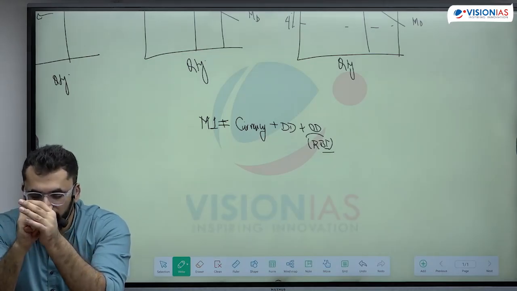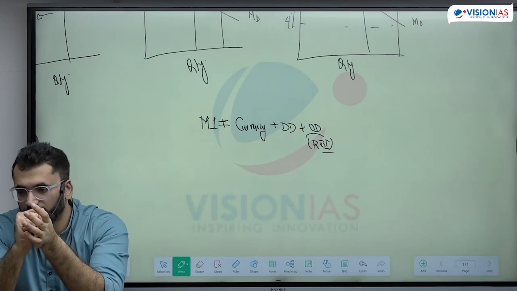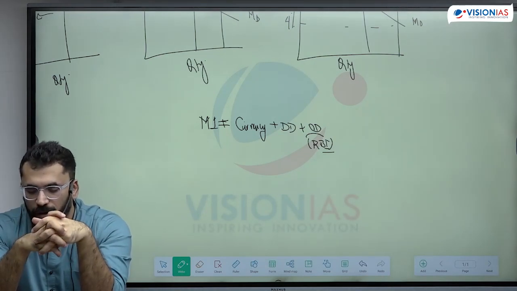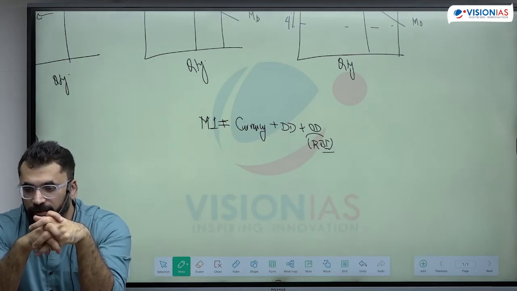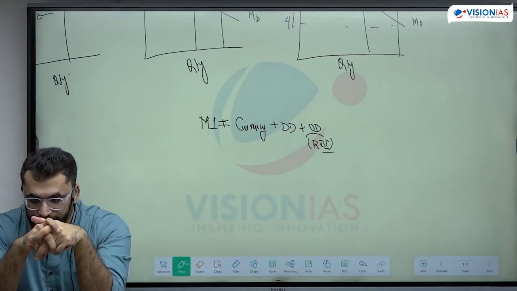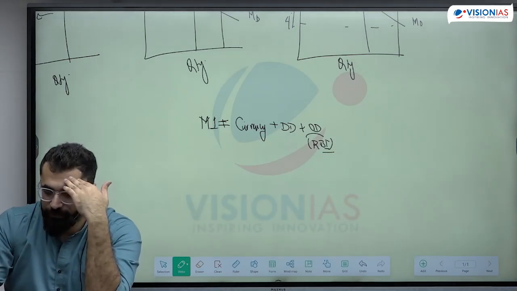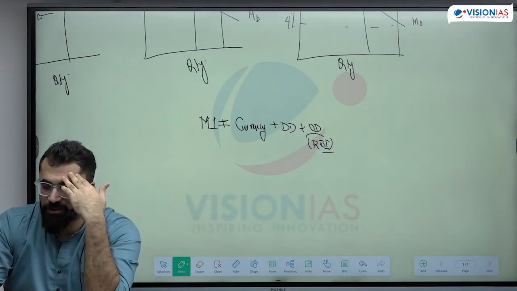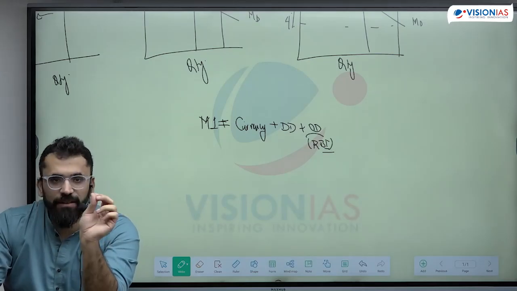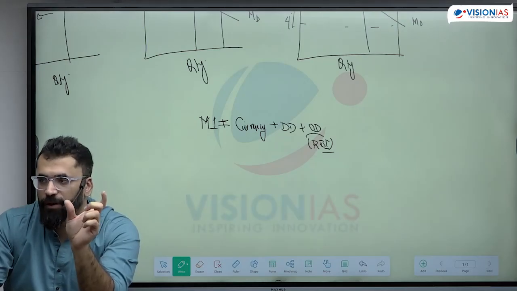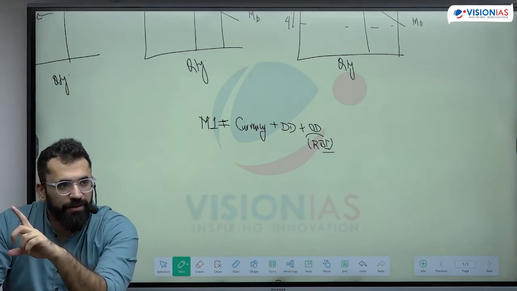M4 is M3 plus all deposits of post office. Is it clear? All four? So if you want to arrange in liquidity terms, which is the highest liquid? M1, the least liquid is M4.